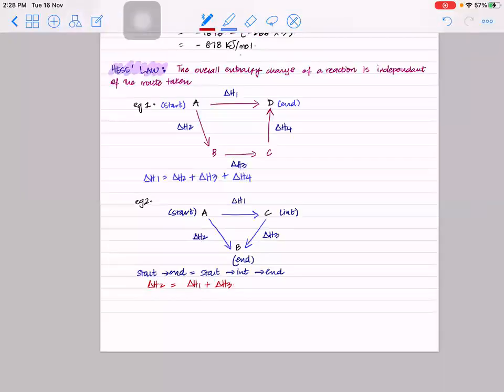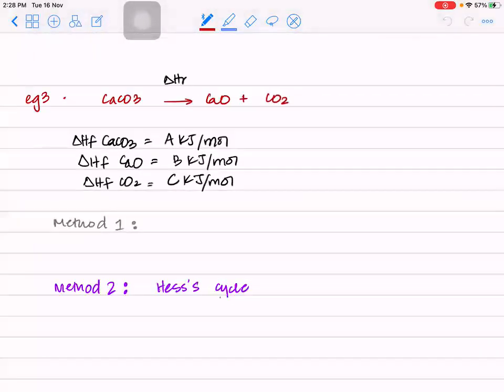Now, let's take an example. We have calcium carbonate giving you calcium oxide plus carbon dioxide. They want you to find this delta HR. They have given you all of this information: formation of calcium carbonate as A kilojoules per mole, formation of calcium oxide as B, formation of carbon dioxide as C. Now you need to calculate delta H.